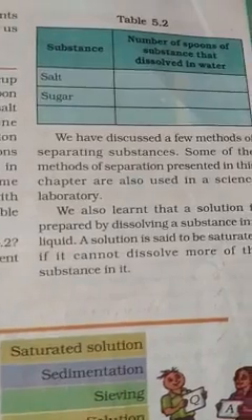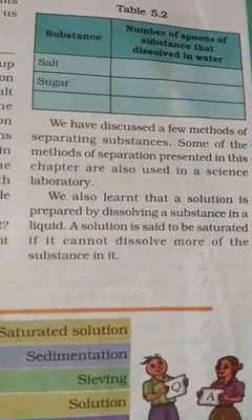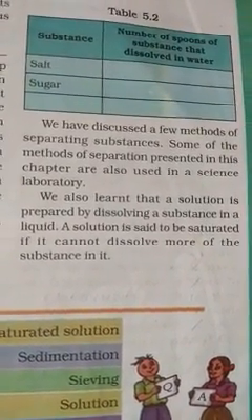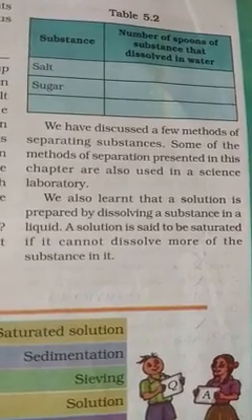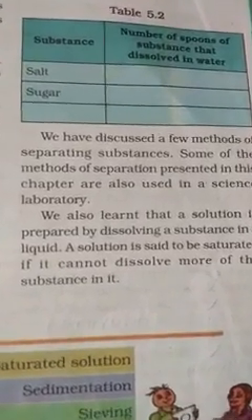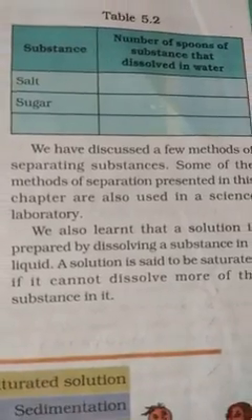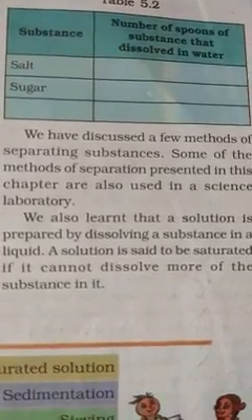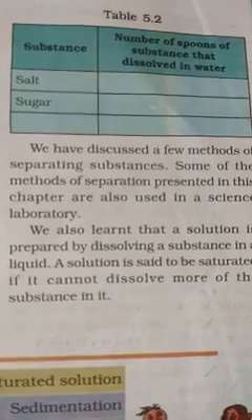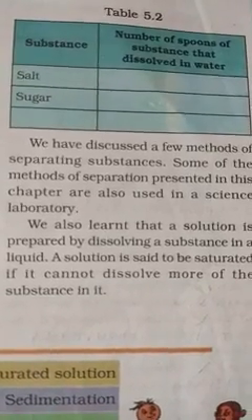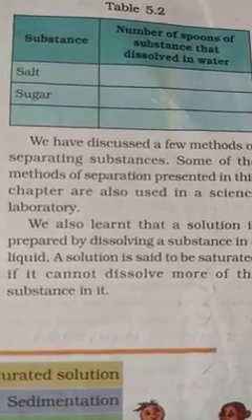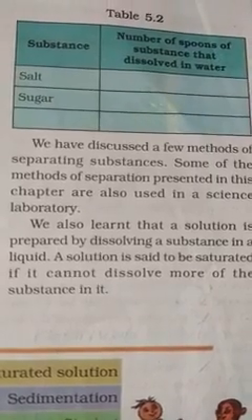Some of the methods of separation presented in this chapter are also used in the science laboratory. You also do and see, children. You can also observe at what quantity of water the salt dissolves and remains at the bottom of the container.